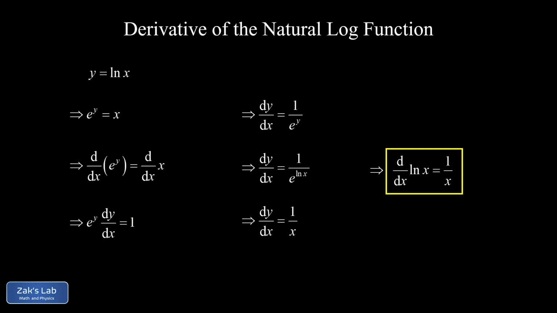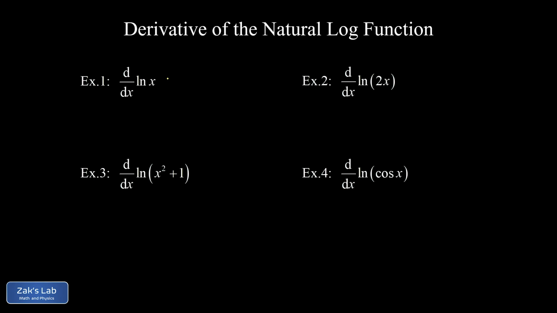So let's wrap things up with a few examples here. In our first example, we're not really doing anything. We're just using our new rule for the derivative of the natural log function. The derivative of natural log x is 1 over x. Now in the second example, we get to combine this with the chain rule. So this is a function composition, natural log of 2x. And the chain rule says differentiate with respect to 2x first, in other words, treating 2x like a single variable. So we start out by saying 1 over 2x. And then the chain rule says we have to tack on the derivative of 2x, but that's just 2. And the 2's cancel here, leaving us with the exact same derivative, 1 over x.